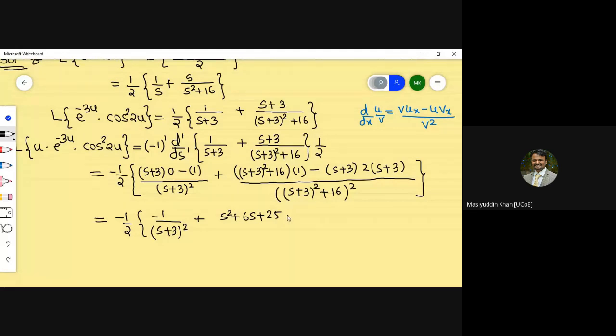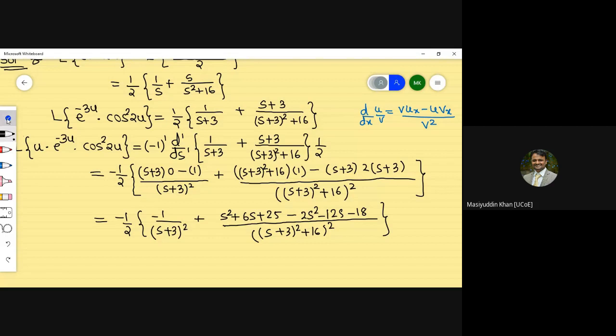Now minus, this is again s square, so 2s square, then minus 12s, and 9 times 2 is 18, so minus 18, divided by s plus 3 the whole square plus 16 and whole raised to power 2 times.